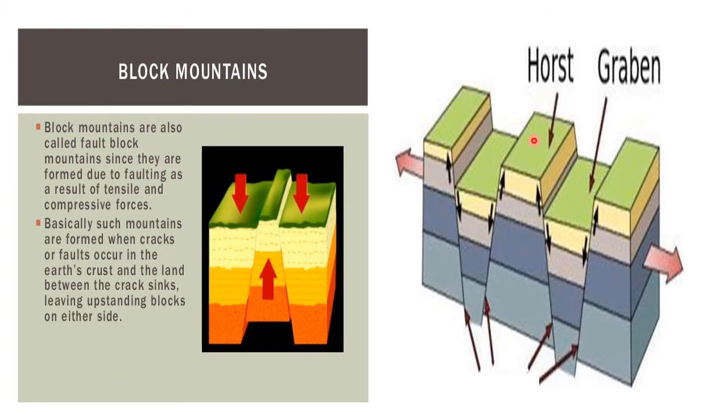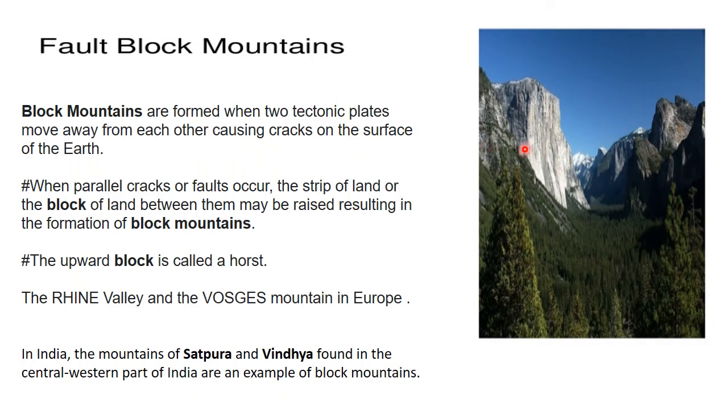That means we have the landform which is on the top. So obviously this is an elevated part and not this one. So this is a horst and this part is called graben. The resultant horst is called the block mountain. Now look at this. This is the block mountain, which is the horst part. So they result when the two tectonic plates move away from each other, causing cracks on the surface of the earth.